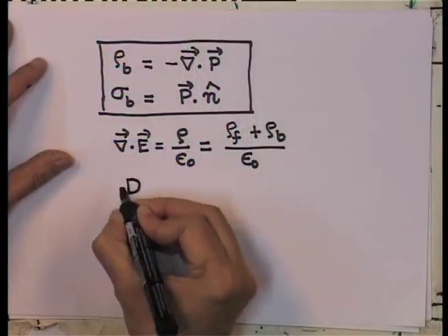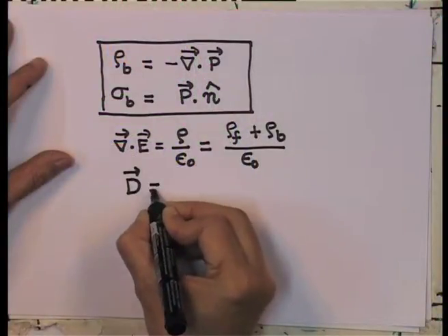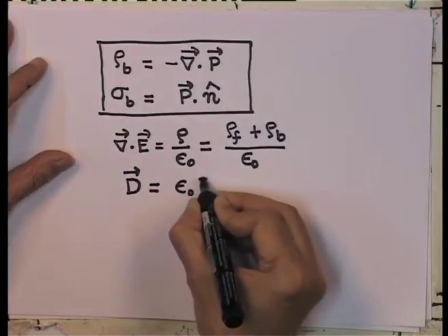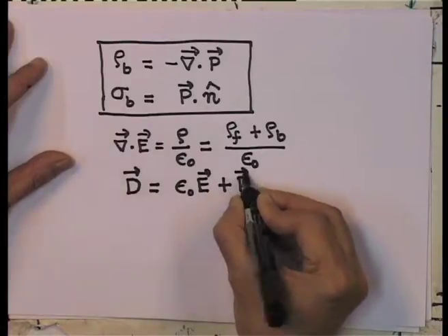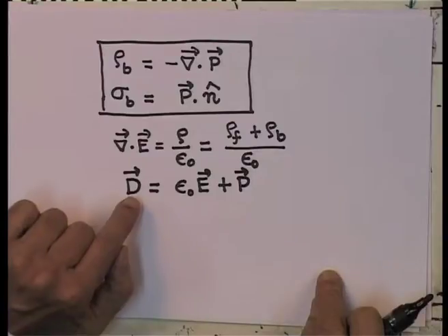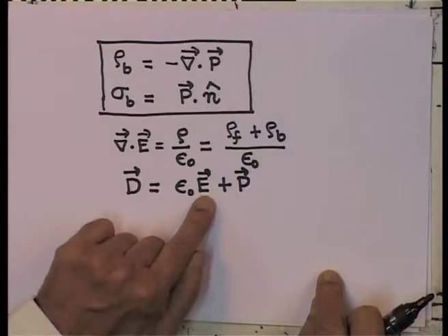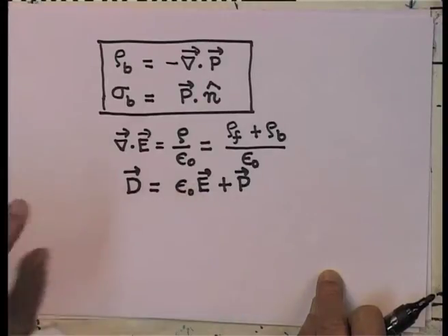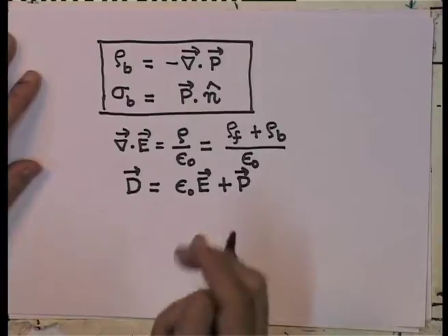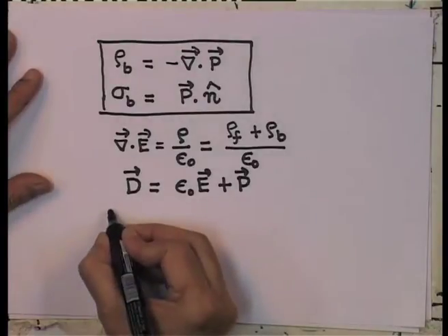Now, in order to make some sense out of it, what one does is to define an auxiliary vector, which we call the displacement vector, or simply the vector d. This is defined to be epsilon 0 times the electric field plus the polarization vector p. Note that the vector d and vector e do not have the same dimensions, because there is a permittivity constant coming in there. Now, using this, I can write down the Maxwell's equations like this.